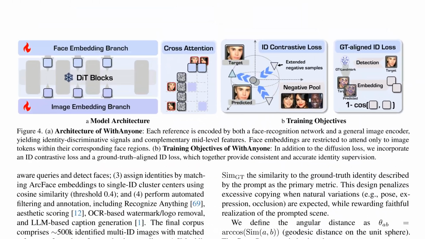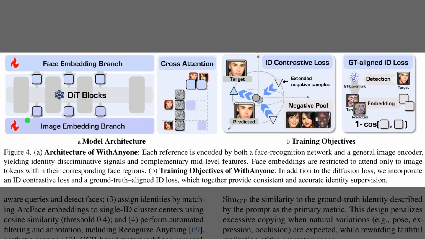Well, Figure 4 shows how the system encodes references and supervises identities to prevent copy-paste. The left panel summarizes the architecture. A face branch and an image branch feed tokens into DiT blocks, and masked cross-attention lets each face token attend only to its own region. The middle panel illustrates an identity contrastive loss, which pulls the predicted face towards same-identity samples while pushing it away from a negative pool. The right panel adds a ground truth-aligned identity loss that compares embeddings after aligning landmarks so identity signals stay consistent across noise and pose.